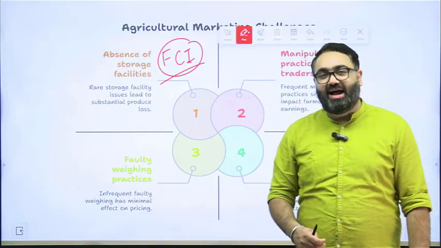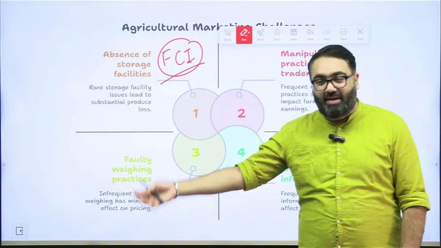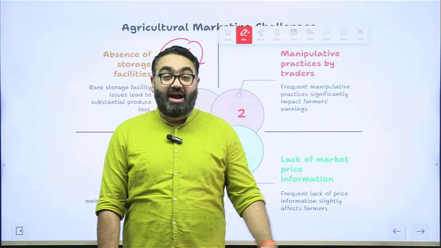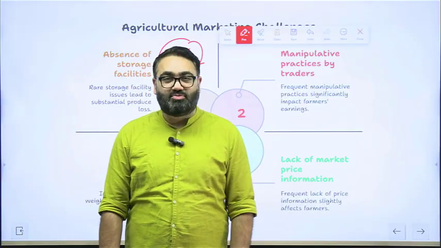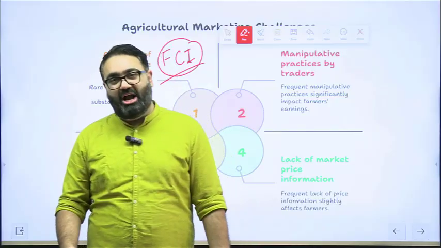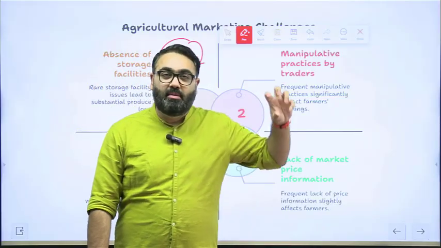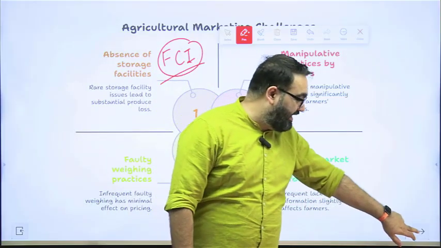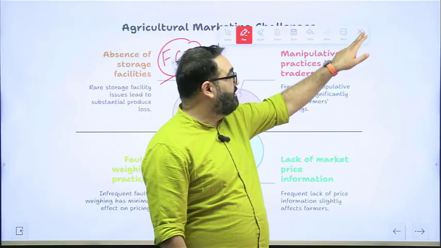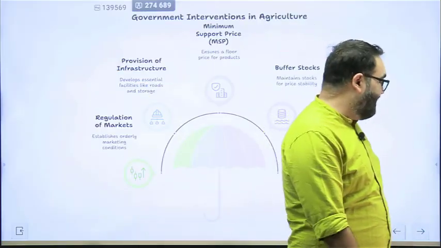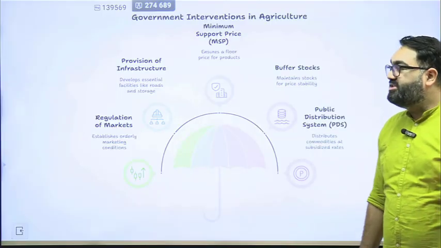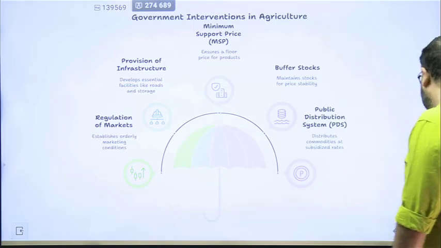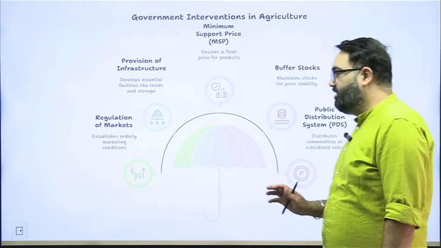Maybe the produce that they have has a higher price in the market, but they are just not being given that because they are not aware. When they are not aware, they can't bargain successfully. Lack of information, lack of knowledge on their front also makes sure that they have losses in the long run. All these are issues in the agriculture farming space, in the marketing space specifically, that the government is trying to focus on. Which is why there are a bunch of initiatives that the government has introduced in the field of agricultural marketing. Let's see what these are.